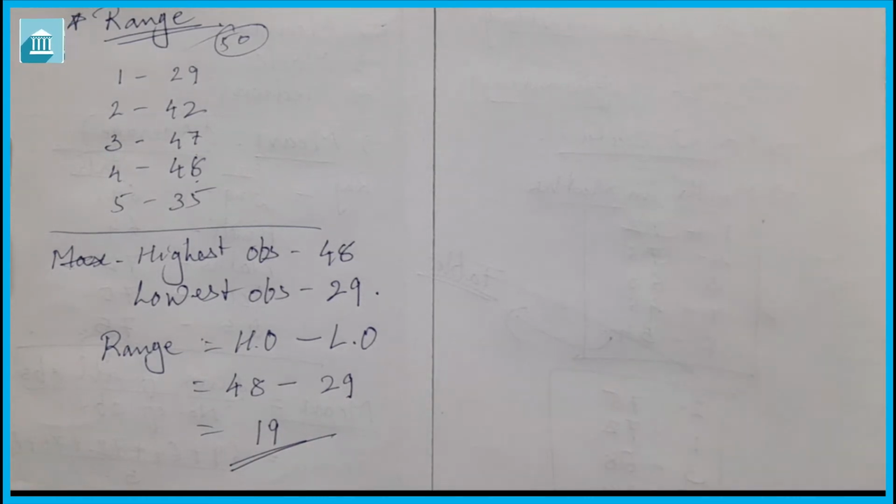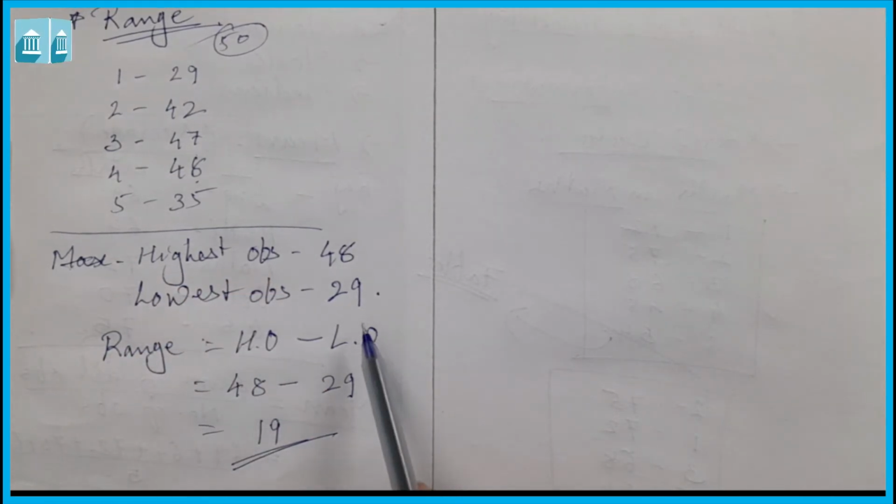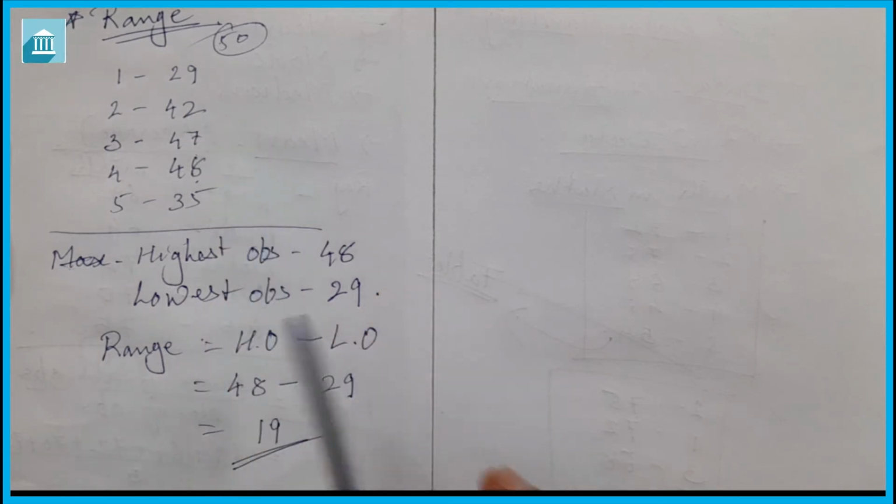To find the range, first we need to find the highest observation, then the lowest observation, then subtract the lowest observation from the highest observation, that is 48 minus 29, which is equal to 19. So in this way you can find the range.